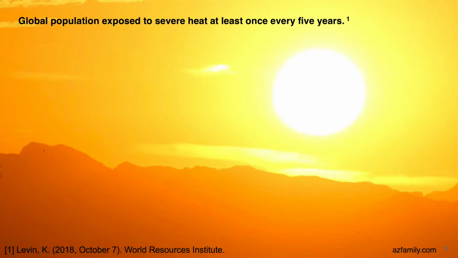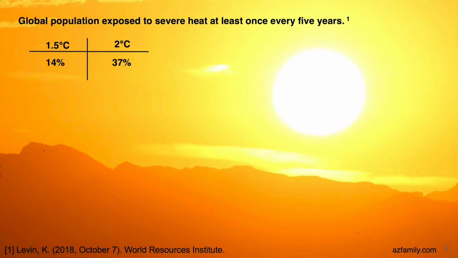The share of the global population exposed to severe heat at least once every 5 years is modeled to be 14% for 1.5C, versus 37% for 2C. So about a 2.6 times increase in population impacted by severe heat for 2 degrees Celsius. And so this is a significant amount.